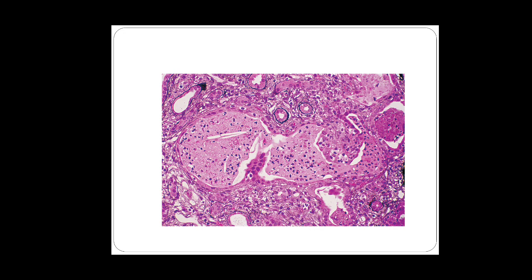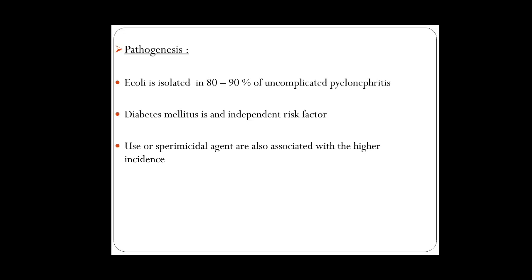This is the picture showing the organisms. E. coli is isolated in 89%. Once again, E. coli is the most common organism. Gram-negative bacteria are implicated, and in pyelonephritis, E. coli is the organism causing it. Diabetes mellitus is an independent risk factor. Use of spermicidal agents is also associated with higher incidence.